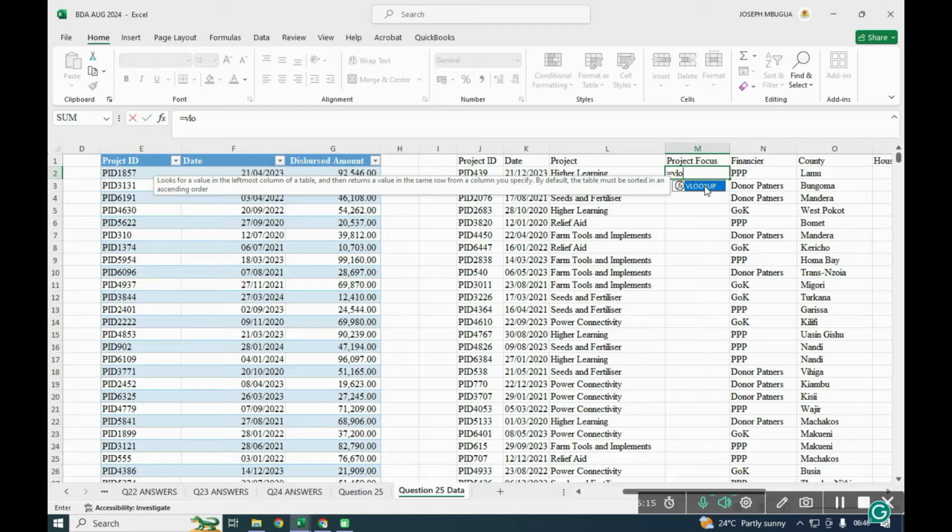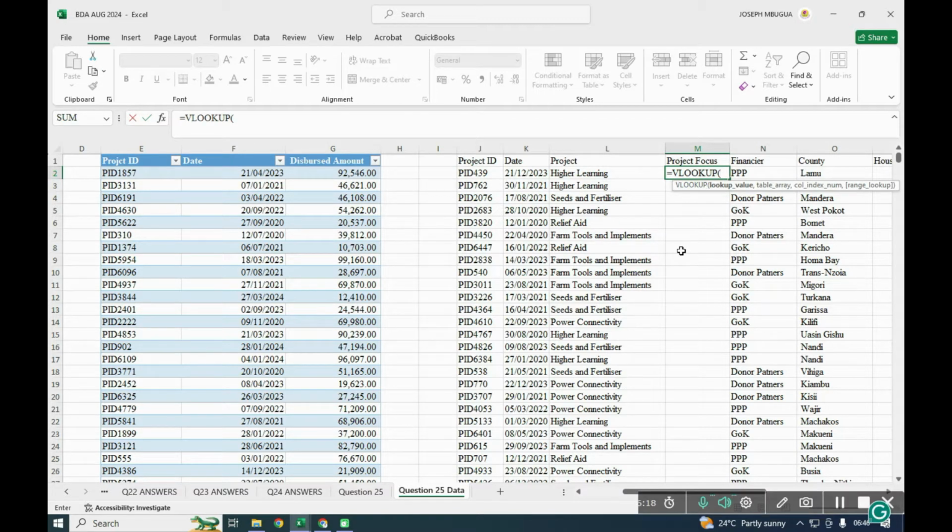So I'll double click the VLOOKUP. We need the lookup value, and in our case, the lookup value is column L. So you can put L2, and you can decide to lock it because you need this particular column. There is no problem in locking, or even if you don't lock fully, you can put a partial lock on that. Then you put a comma.